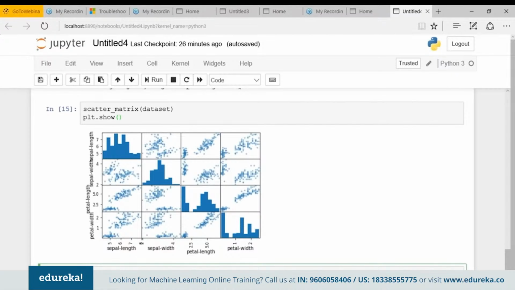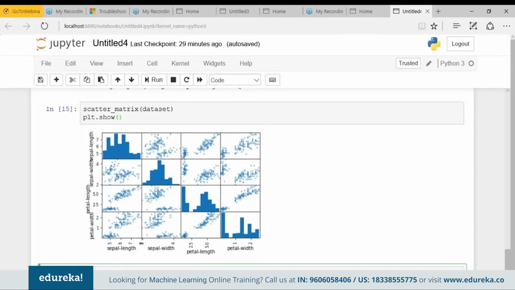Okay, now what we'll do, we'll create some models of the data and estimate their accuracy based on some unseen data. So for that, first of all, let's create a validation data set. What is a validation data set? A validation data set is your training data set that we will use to train our model. Fine. All right. So how will we create a validation data set? For creating a validation data set, we are going to split our data set into two parts.